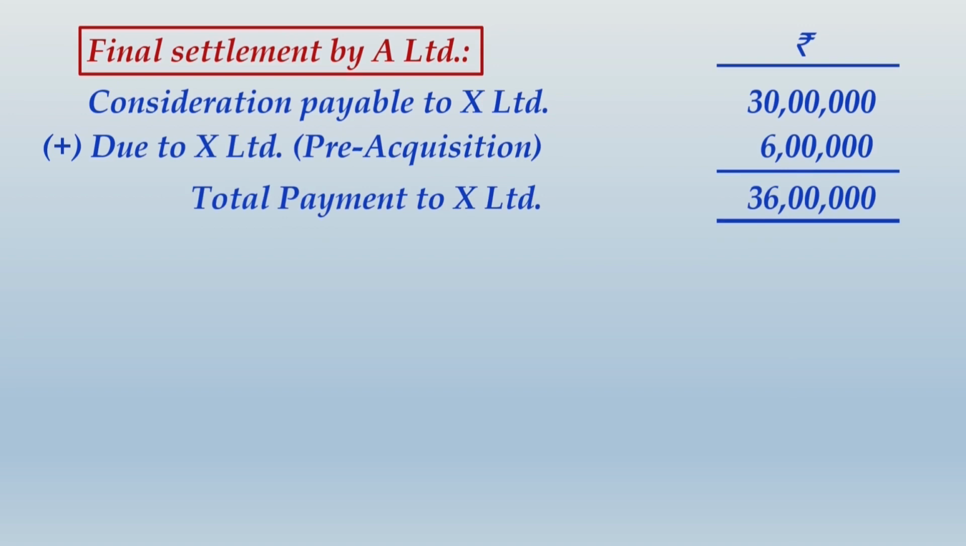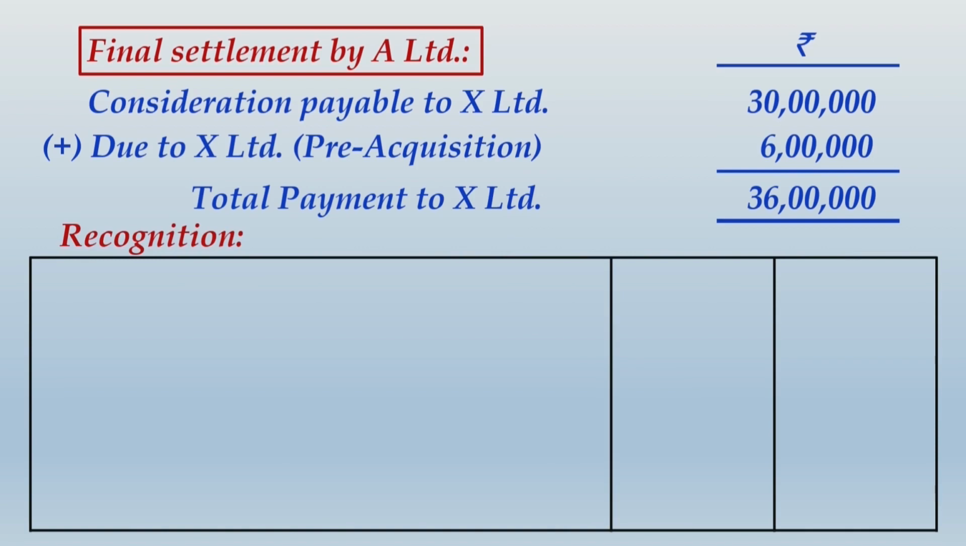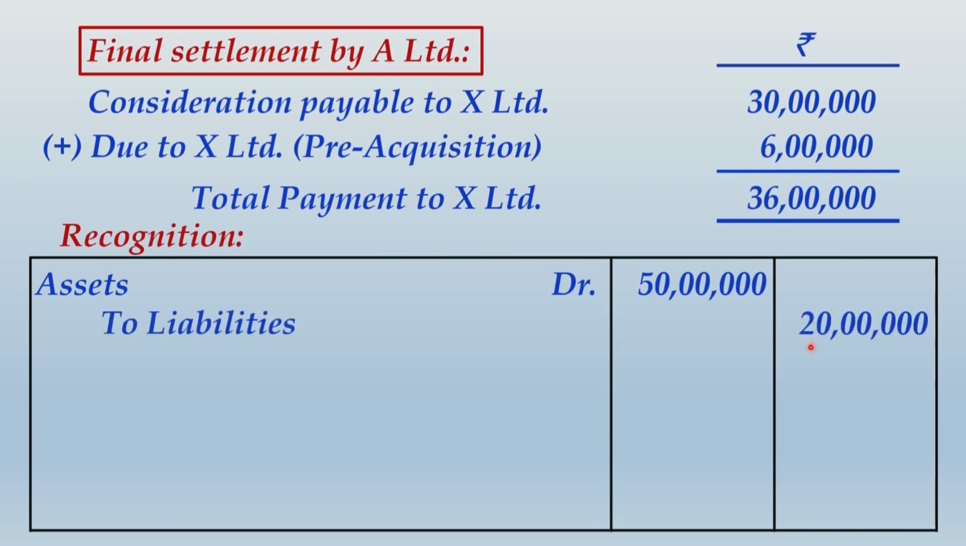It is important to identify what will be the recognition entries. The entries that will be passed by A Limited: it will debit assets at fair value, that is 50 lakhs. Then the liabilities will be credited by 20 lakhs, and now the consideration is 30 lakhs. Look at one thing: 50 lakhs minus 20 lakhs, the fair value of net assets acquired, was 30 lakhs. Because the consideration is matching with the fair value of net assets acquired, obviously in this case no goodwill or gain on bargain purchase will arise.